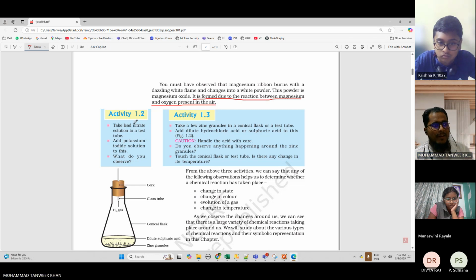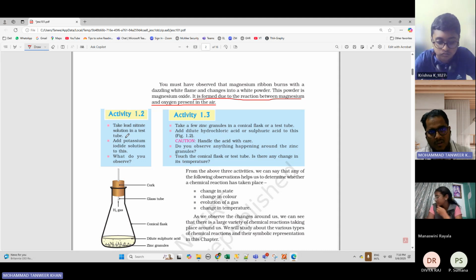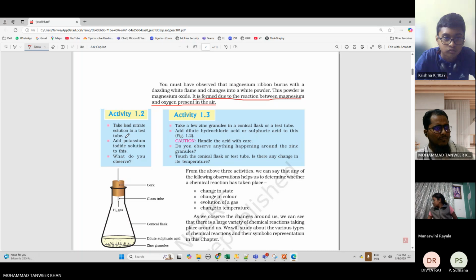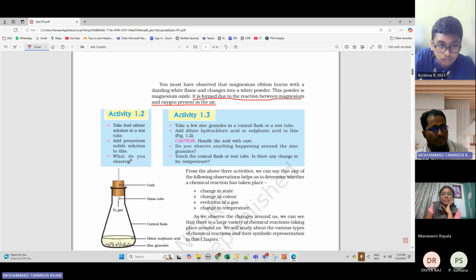Now, another activity: take lead nitrate solution in a test tube. Add potassium iodide solution to this and observe.